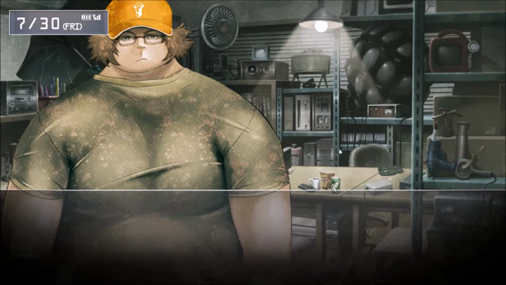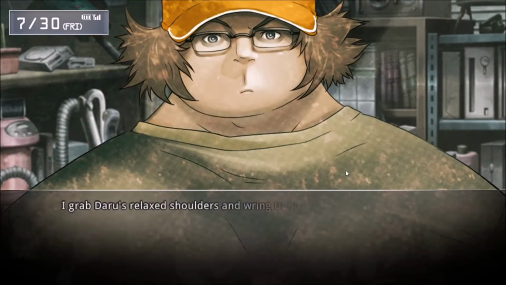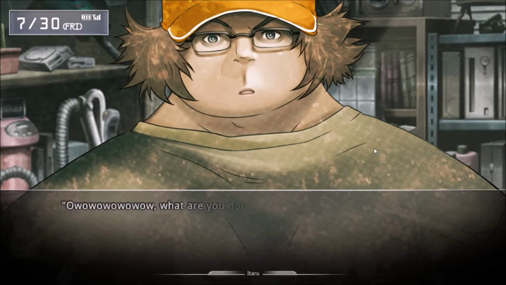No. A secret technique? I grab Daru's relaxed shoulders and wring them out.